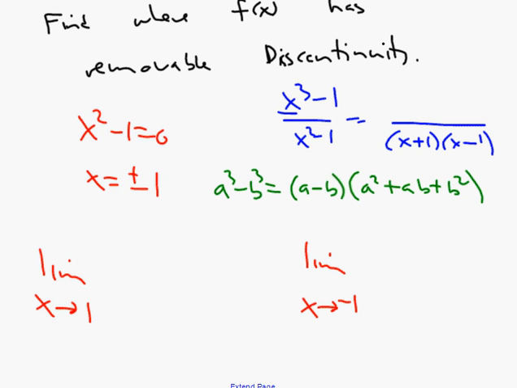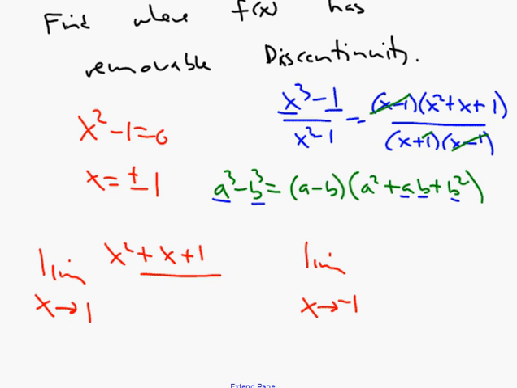If you look at this expression, x cubed is like a cubed, and 1 is like 1 cubed. So it becomes x minus 1 times x squared plus 1 times x, or just x, plus 1 squared, which is 1. That factors very nicely. So this reduces now. You can cancel these out. And then each of these limits becomes a little simpler to look at. It's x squared plus x plus 1 over x plus 1, and over here you have x squared plus x plus 1 over x minus 1.